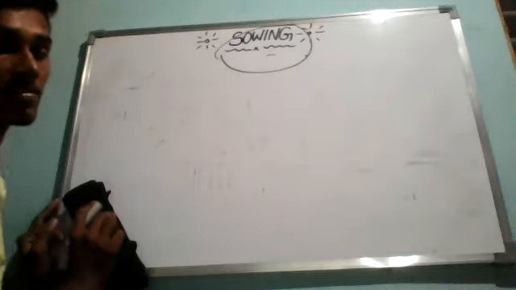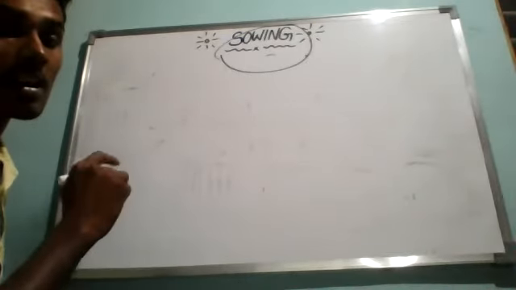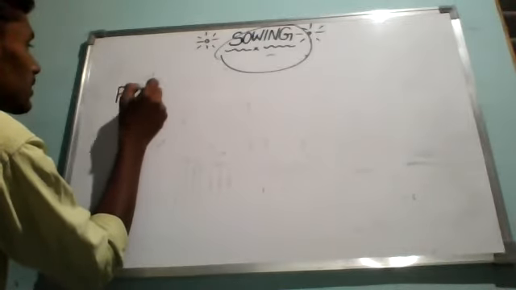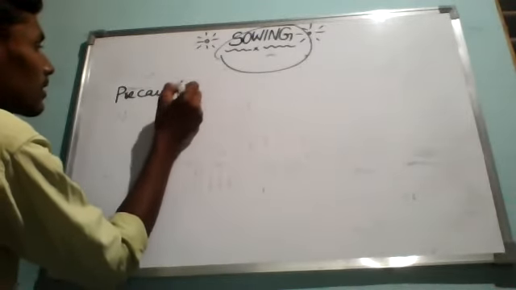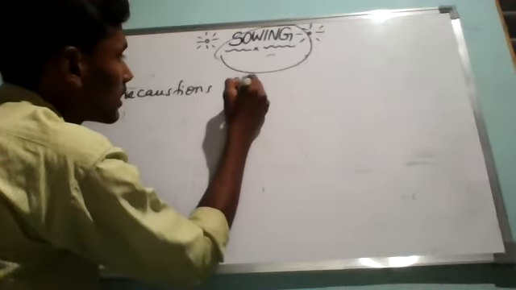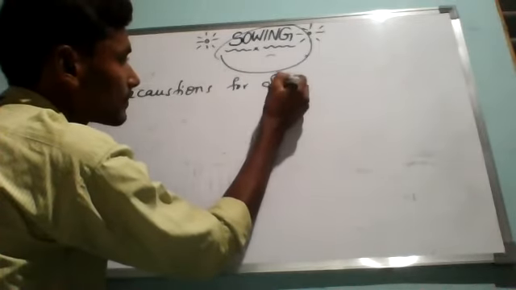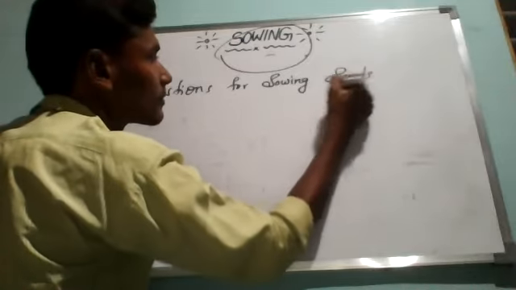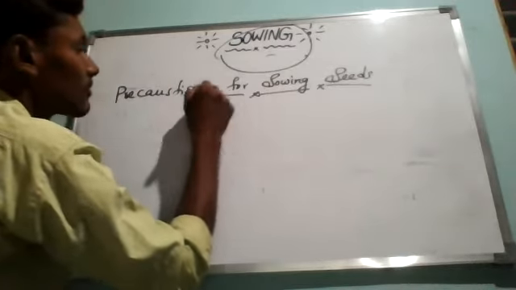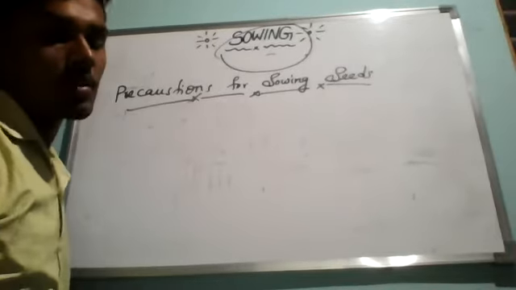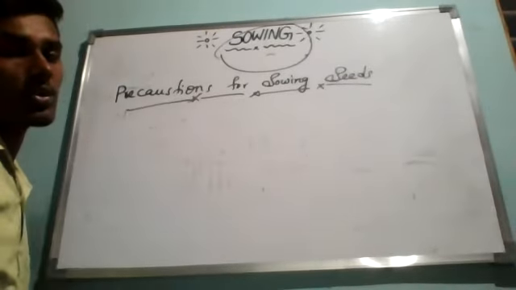Safety measurements, or precautions for sowing seeds. So now we'll study a few precautions for sowing the seeds.